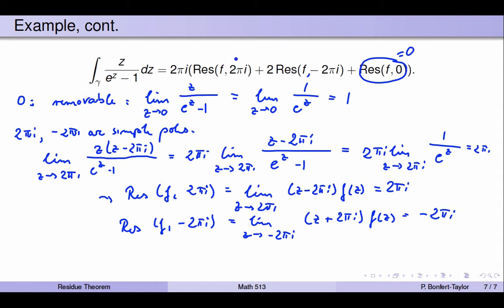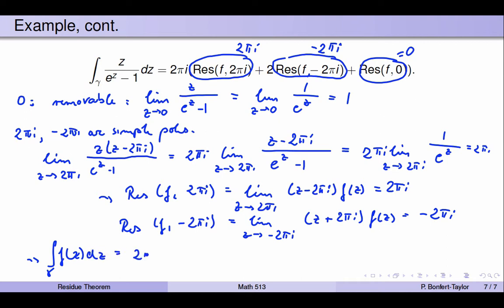So I found this residue right here to equal 2 pi i, and this one to equal minus 2 pi i. And so now I can add it all up, and I find that my integral over gamma of f of z dz is equal to the 2 pi i from the front, and that gets multiplied with 2 pi i plus 2 times 2 pi i and plus nothing.